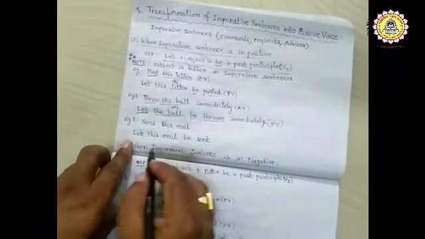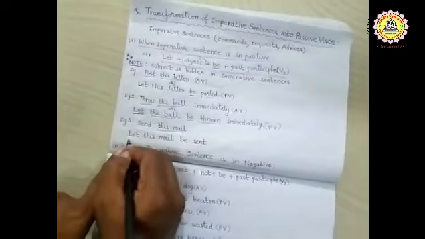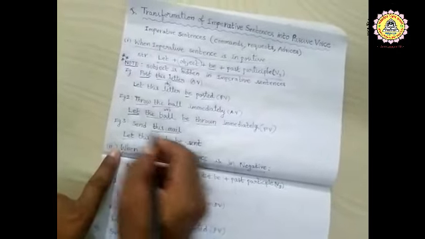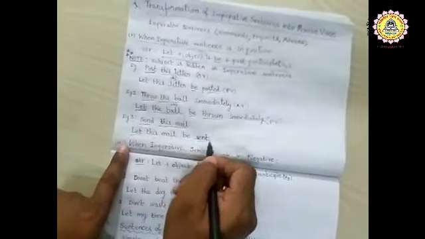Example 3. Send this mail. This mail is the object. So let this mail be, past participle of send is sent. Let this mail be sent is the answer.